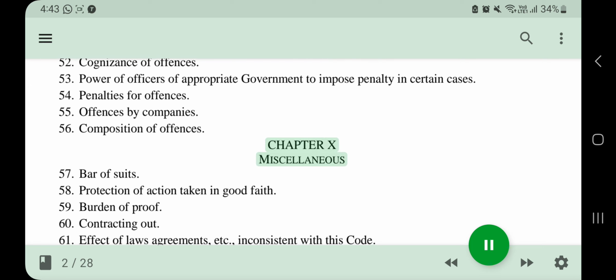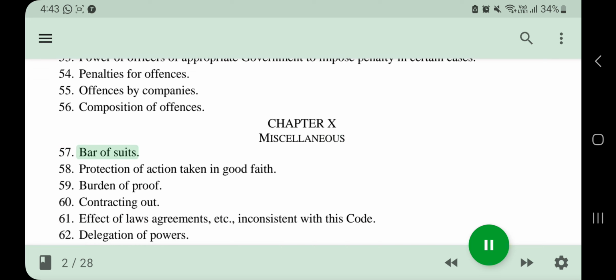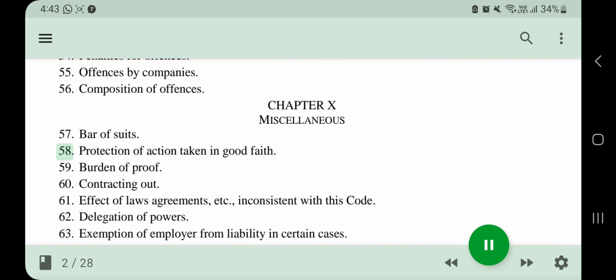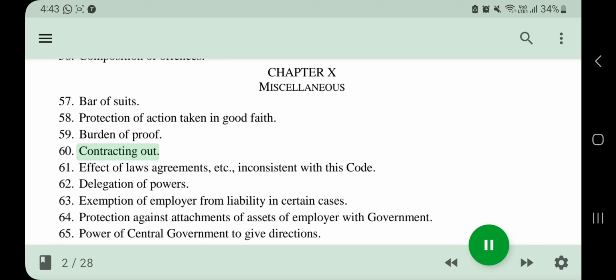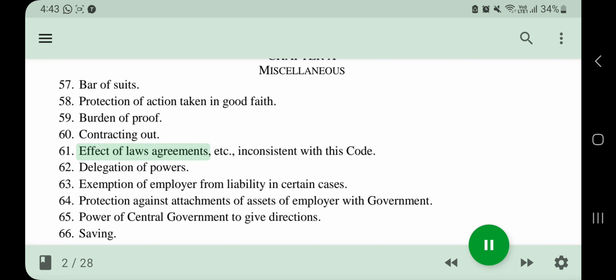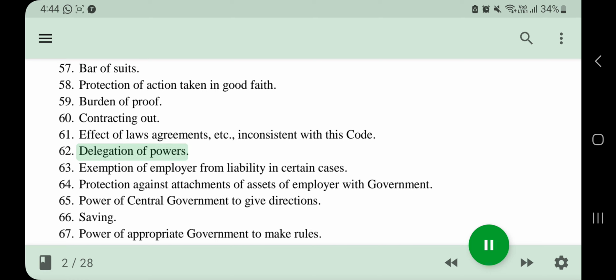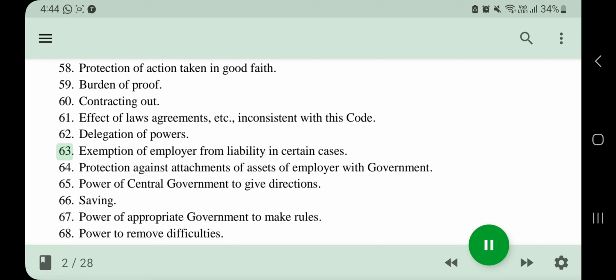Chapter X. Miscellaneous. 57. Bar of suits. 58. Protection of action taken in good faith. 59. Burden of proof. 60. Contracting out. 61. Effect of laws, agreements, etc. inconsistent with this code. 62. Delegation of powers. 63. Exemption of employer from liability in certain cases.